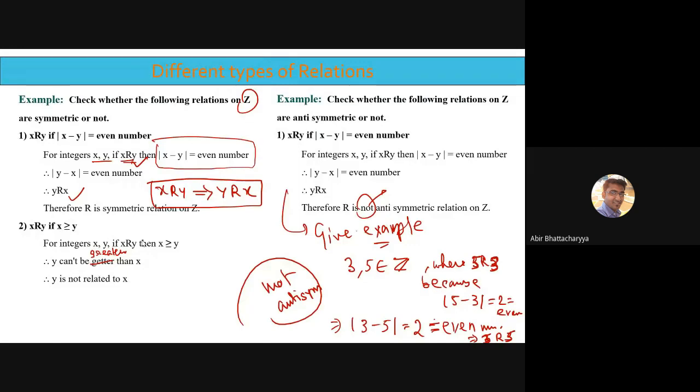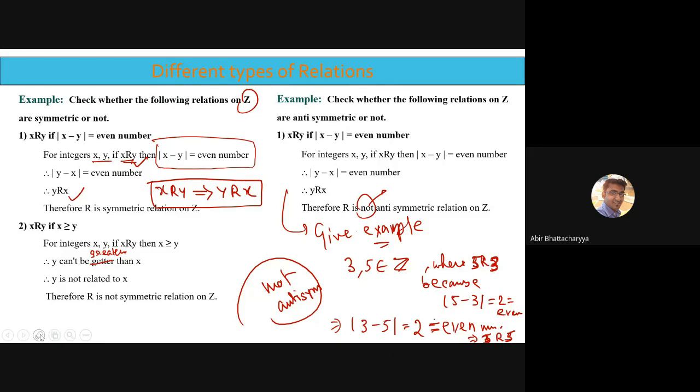Better if you go with an example. Example is always better, because we are showing it's not related, we are showing it's not symmetric. So whenever we are showing it's not symmetric, always go with an example. Theoretically it's okay if you go in that manner, but apart from that, you can also go with examples.